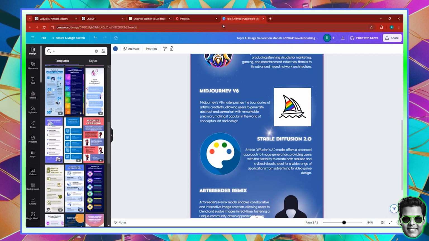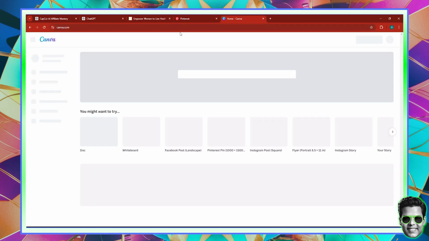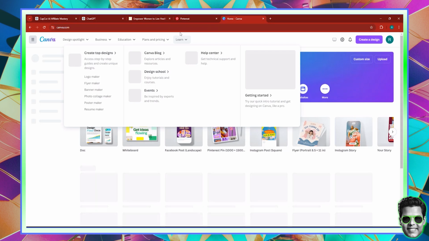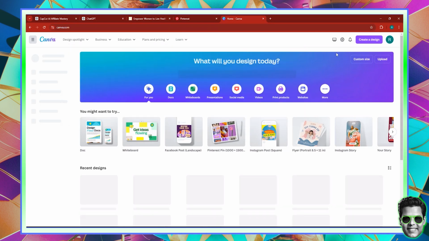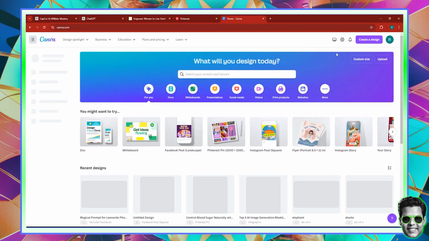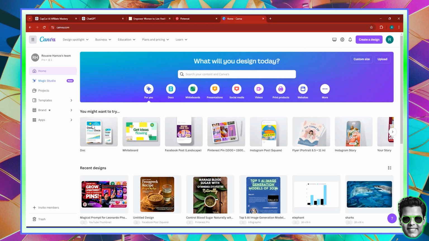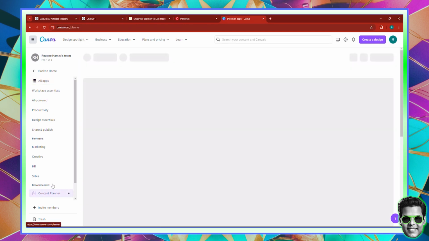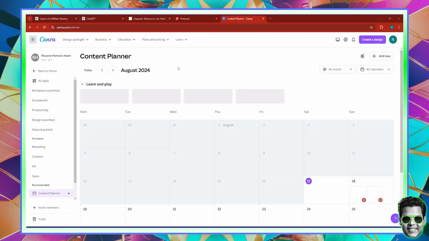Now, here I'm in Canva, so I'm just going to click canva.com. Now, if you want to find a planner, there are two ways of finding it. The first way is as follows. You go to canva.com. You wait for it to load, obviously. Now, it's taking quite some time to load. And once it loads, you have this option here, which is called Apps. And if you click on Apps, here you can see the option, which is Content Planner. If you click on Content Planner, it's going to take you right here, and you can actually start planning.